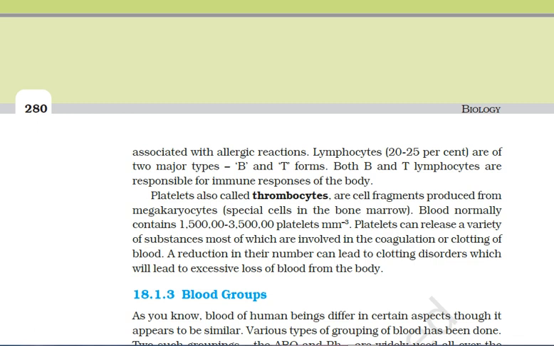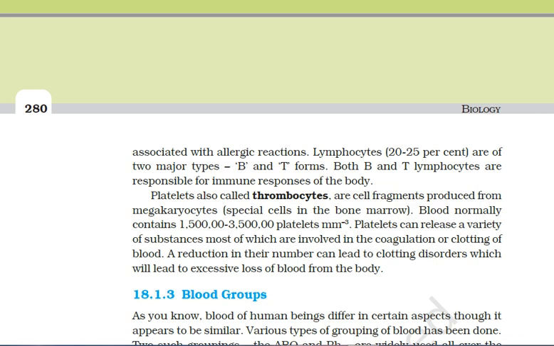Now what is the function of the thrombocytes or platelets? They release a variety of substances, some of which help in the coagulation or clotting of the blood. If the number of platelets is reduced, it can lead to excessive loss of blood from our body.